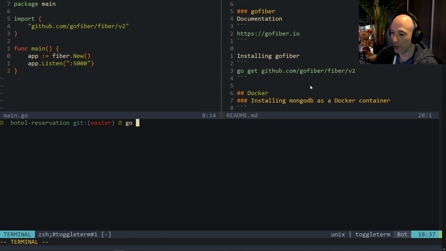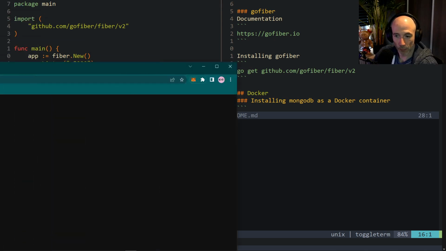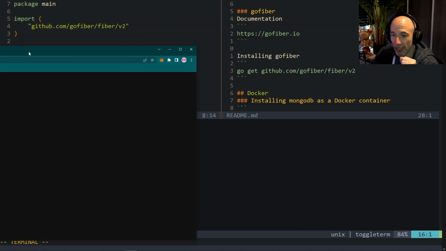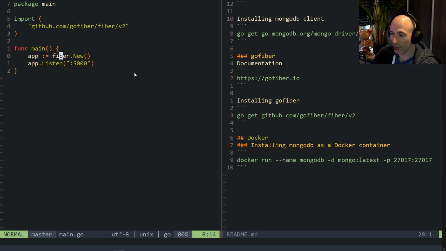And the next thing we could do is basically a go run main.go. So you see Fiber is running. Let me open up localhost real quick, 5000. Boom. And of course, you could see cannot get / because we don't have any routes, right? We have no routes, we have nothing. But it's working because we get this response already. So that's already good.